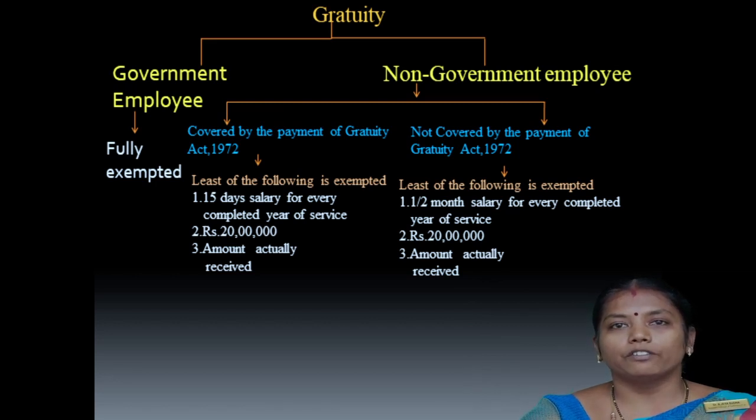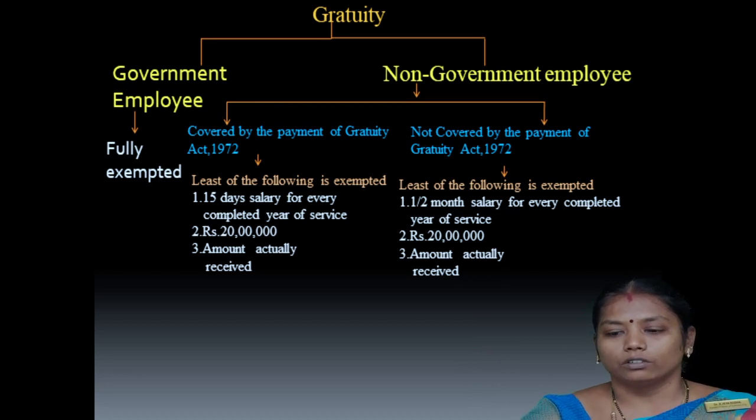First one is 15 days salary for every completed year of service. Second is the statutory limit of 20 lakh, and the third one is the actual amount received. Among these three rules, the least of the following is exempted. Next, if the employee is not covered by the Payment of Gratuity Act 1972, there are also three rules.